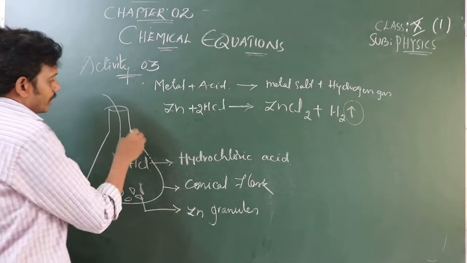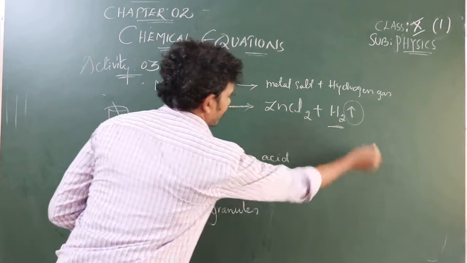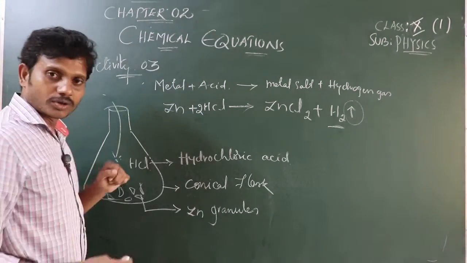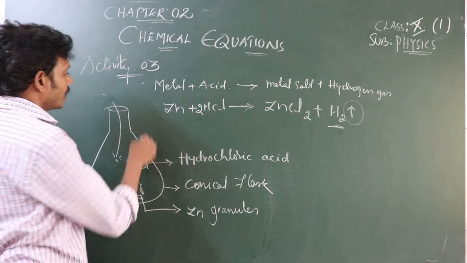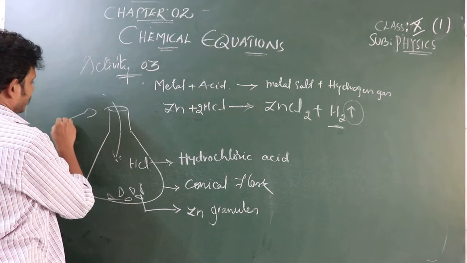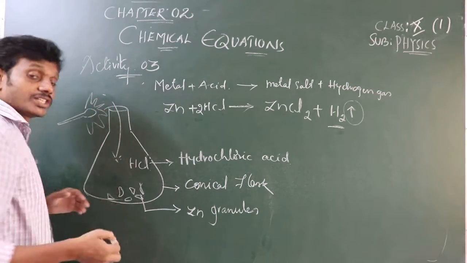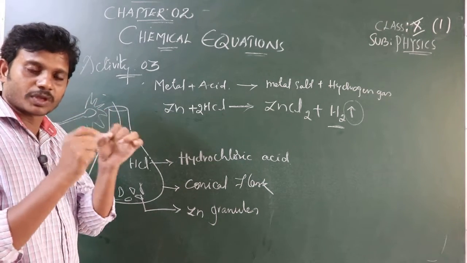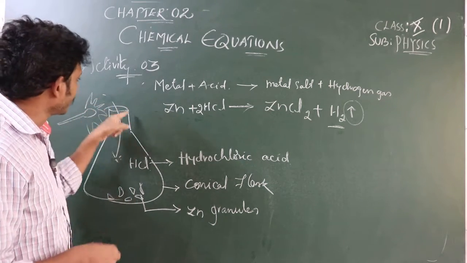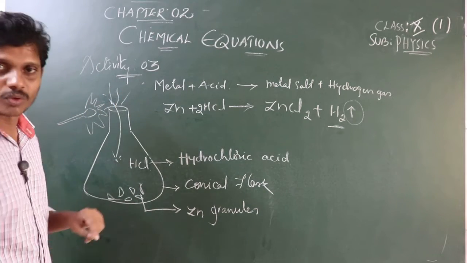So here we know it releases a gas, that is hydrogen gas, we say. To confirm that it is hydrogen gas, when you bring a lit matchstick near this, the matchstick which has fire, when you bring it near, it gets put off by producing a pop sound.